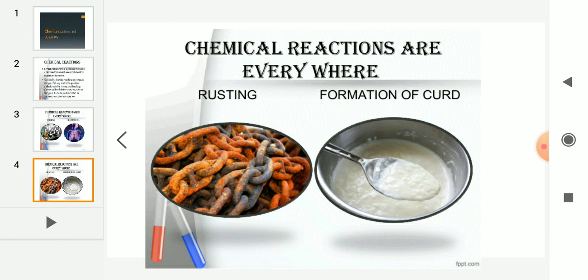One more example is rusting of iron. When iron is left out, it absorbs water from the atmosphere, and then iron reacts with the oxygen in the atmosphere and forms iron oxide. That is what you call rusting. Then formation of curd. When a little curd is added to warm milk, after 3-4 hours, you can observe that curd is formed. It is also a chemical reaction taken care of by bacteria.